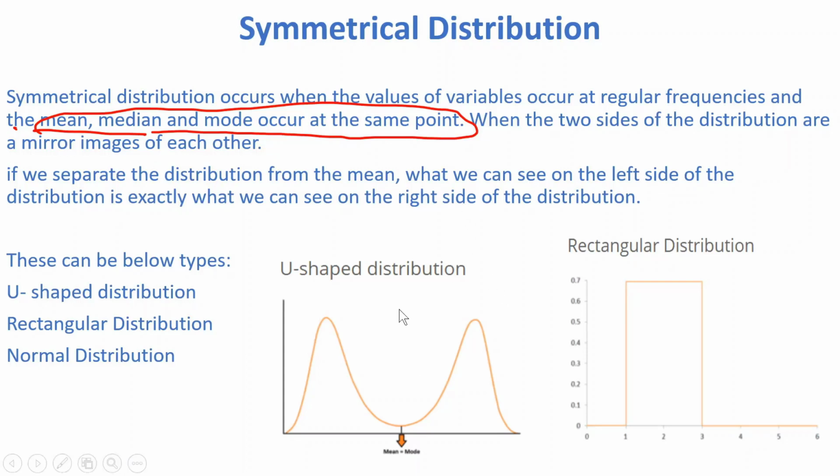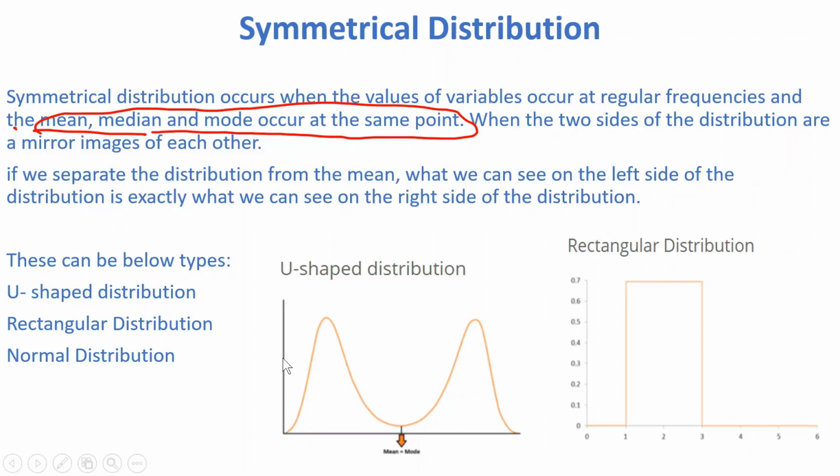So this is the graph. If we just cut this graph in half, you can see that this particular graph is just like a mirror image of this. This type of graph is called a symmetrical distribution. The symmetrical distribution graph can also be divided into different types, like the U-shaped distribution.